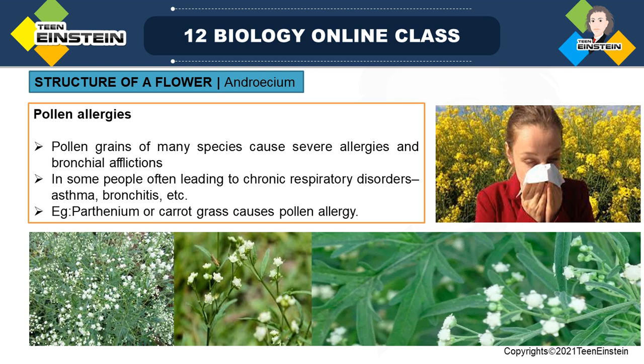Parthenium belongs to the Asteraceae family, and actually Parthenium is a weed. It is a main weed in agricultural fields and gardens, and it reduces crop productivity. That's why Parthenium is called a weed.